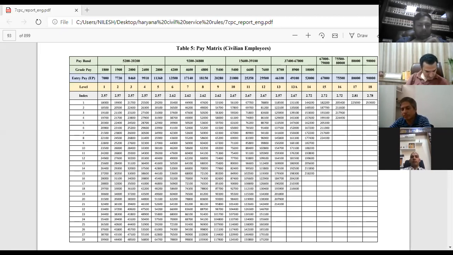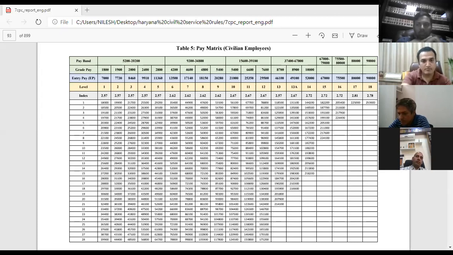What will happen? This is a question which has to be answered by the pay commission, and that is why index 2.57 will come to our rescue. If he was getting 8,300 as his basic pay, then we will multiply 8,300 with 2.57 and see whatever amount it comes to.